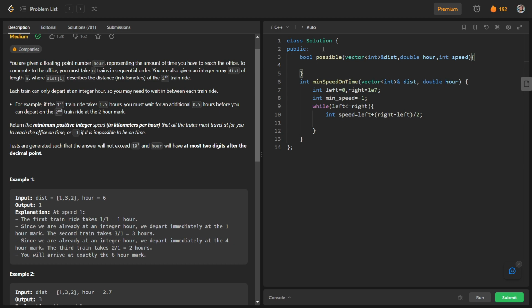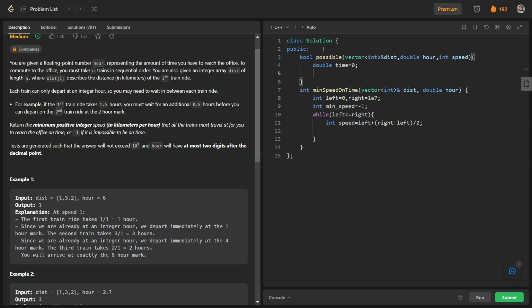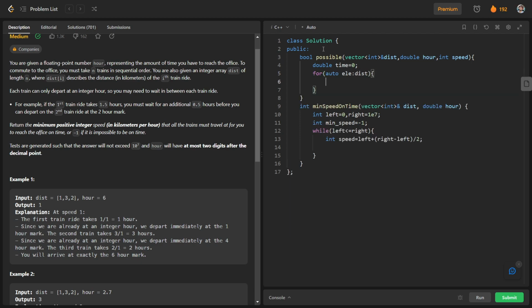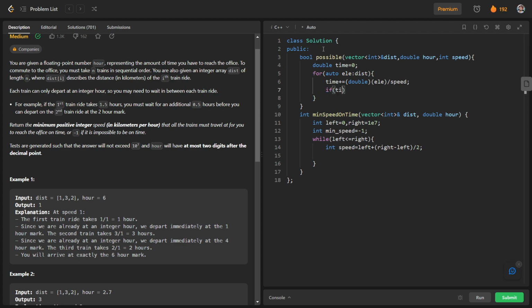So we will have our time as double: double time is equal to 0, and we will iterate over all the trains' distances. So for auto ele of dist, we will increase the time according to the time taken by this train. So time will be increased by double of ele divided by this particular speed, and if this time exceeds our hour, then we will just return false.